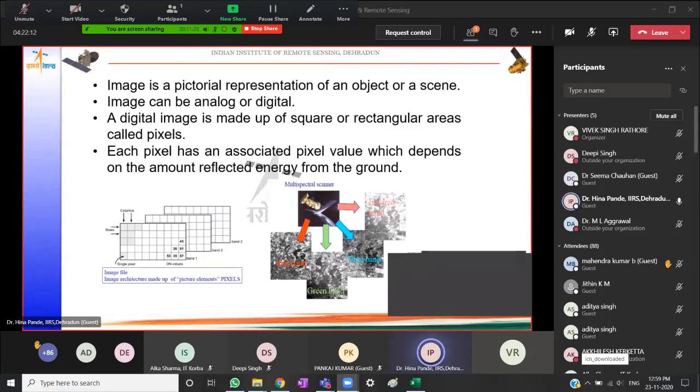Now, before we proceed further to the actual interpretation process, I will quickly give you an overview of what digital images look like and what kind of information we can get from them. From the timetable and the schedule, I see that you also have a session on digital image processing. However, in this session, we will be talking about information extraction using the manual or visual image interpretation method.